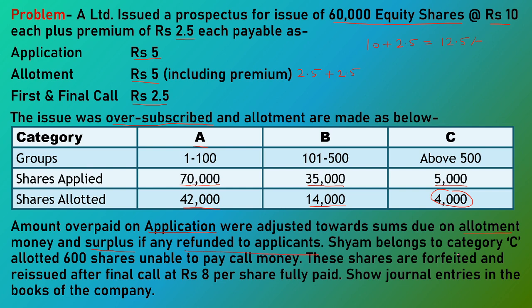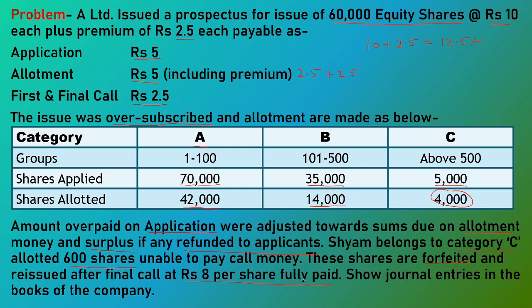Sham, who belongs to category C, was allotted 600 shares and was unable to pay call money. A shareholder holding 600 shares in category C pays only application money and allotment, and does not pay the first and final call. His shares were forfeited by the company and reissued to another person after the final call at a price of rupees 8 per share fully paid up. Show necessary general entries in the books of the company.